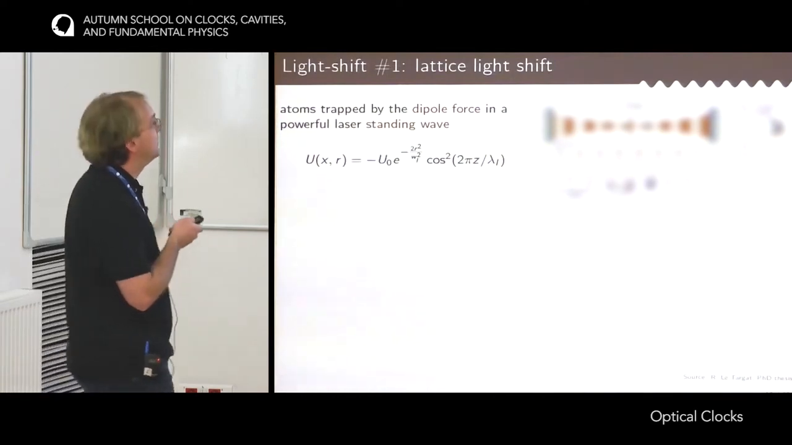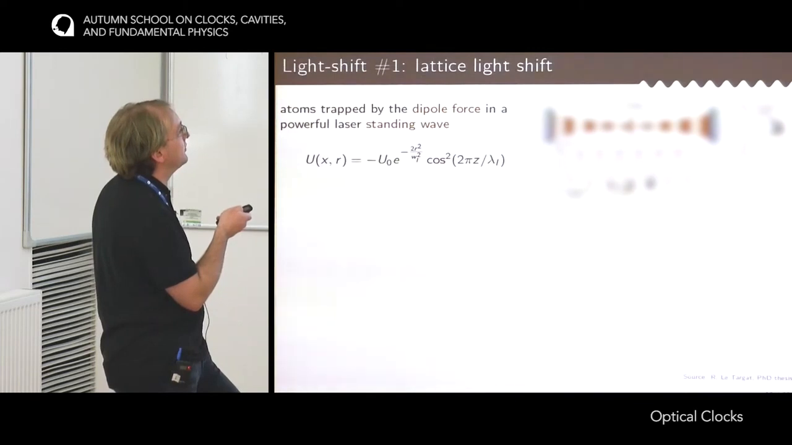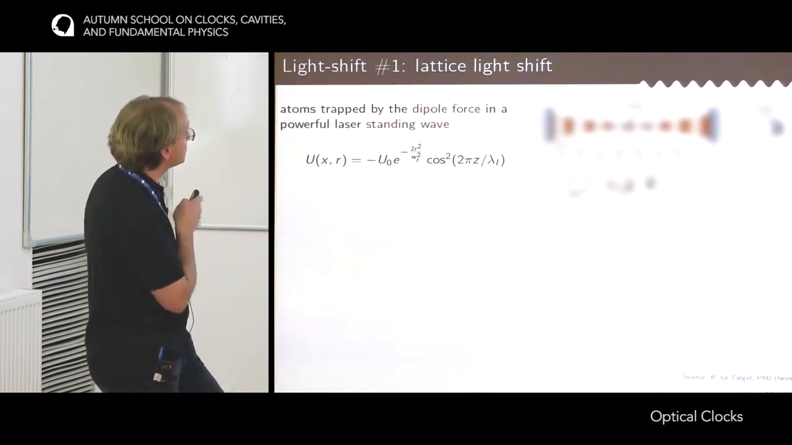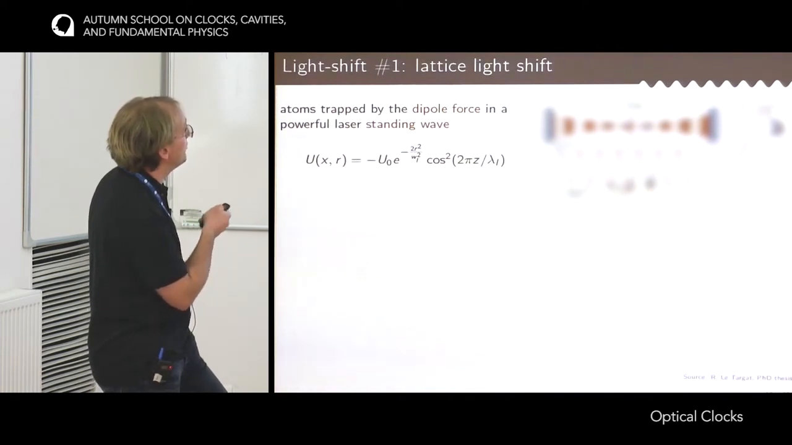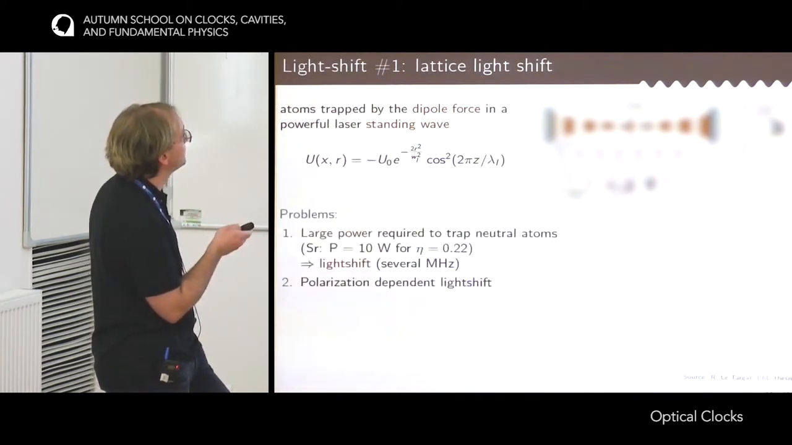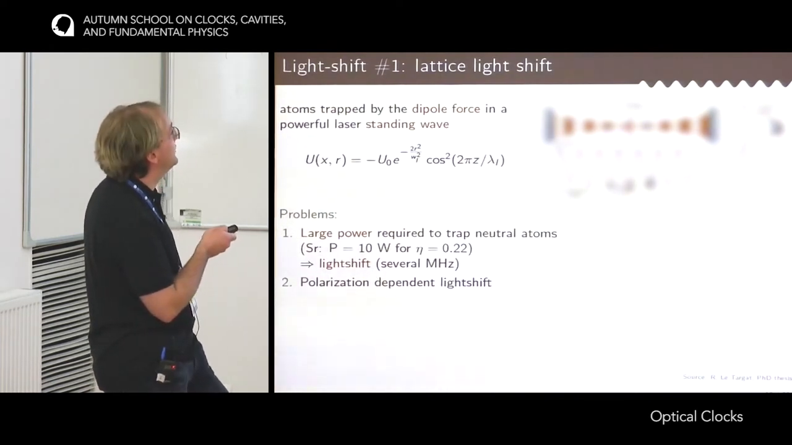So the first one is the lattice light shift. I remember that in an optical lattice clock, the atoms are trapped in a laser standing wave with this kind of potential. So it's a dipole force that makes the atoms stuck in the intensity maxima of the standing wave. Now the problem that you face is that in order to fight gravity and to effectively trap the atoms